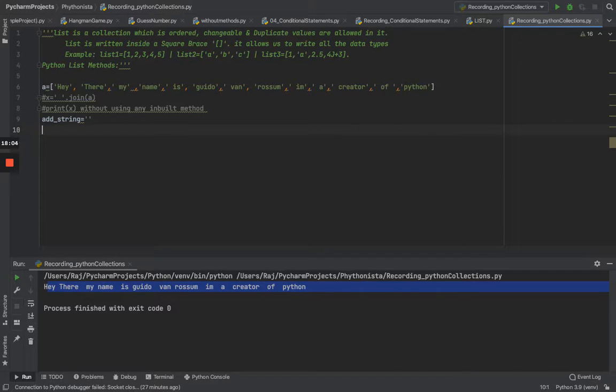Now I say for i in A, add string is concatenated with i, and I give a space so that I get all the elements. Now let me print it for you.